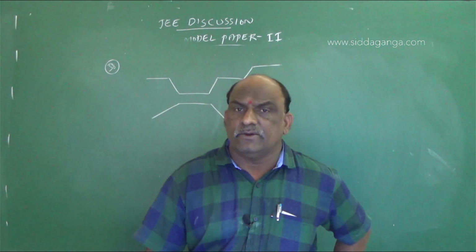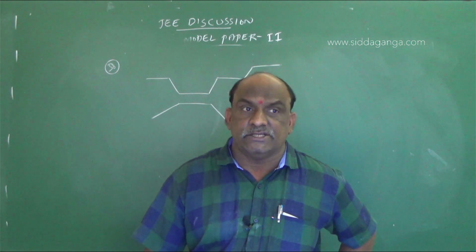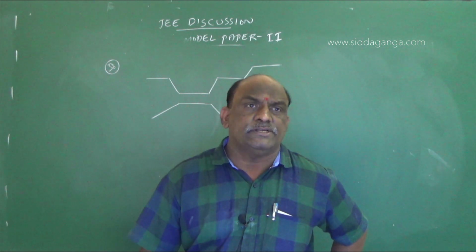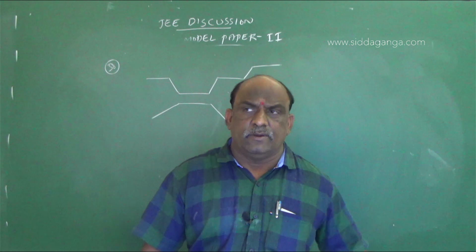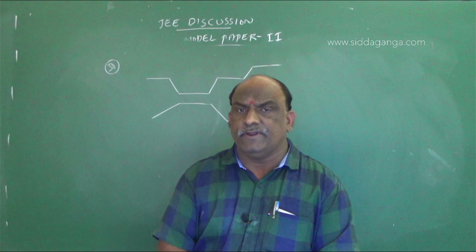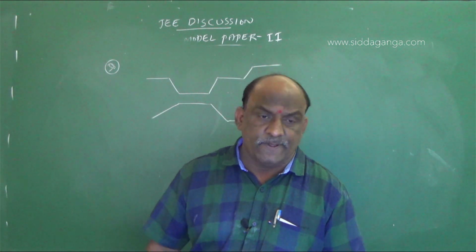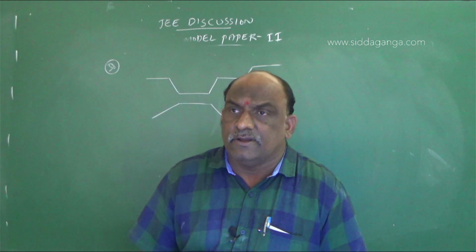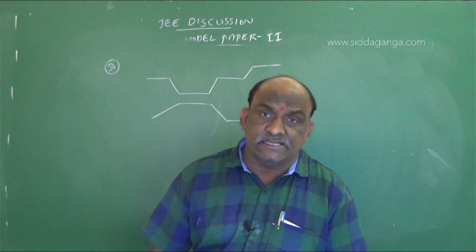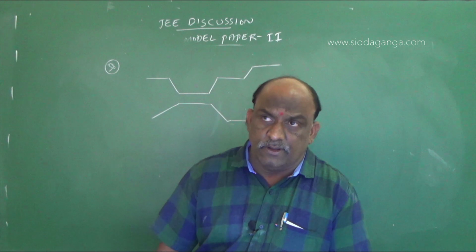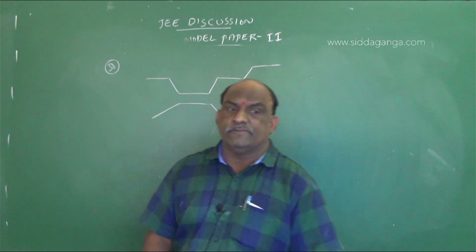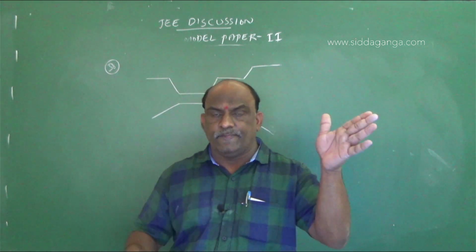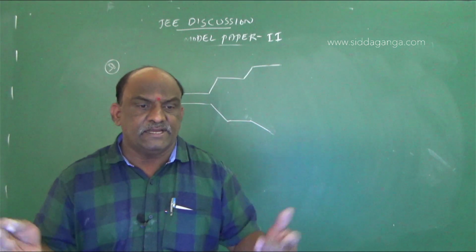Alkenes already undergo cis and trans isomerism, because free rotation is not possible due to the presence of a double bond between two carbon atoms, so free rotation is restricted. On that basis, they undergo cis-trans isomerism, also called EZ isomerism. E means enemy, enemy means trans. Opposite side is trans. Same side is cis.